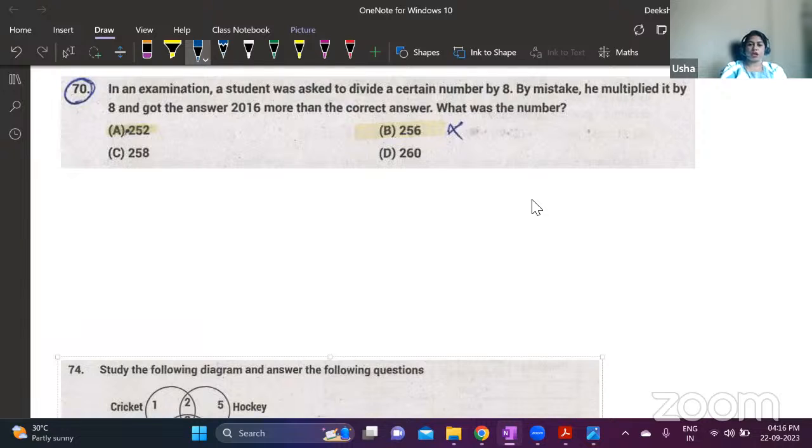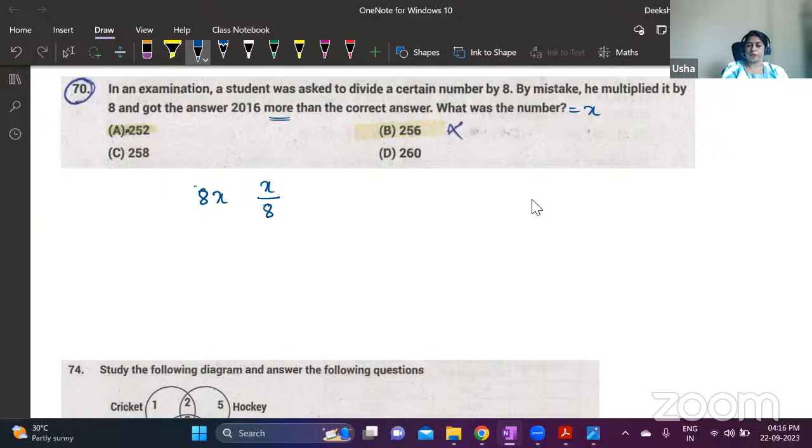In an exam, a student was asked to divide a certain number by 8. By mistake, he multiplied it by 8 and got an answer 2016 more than the correct answer. What was the number? Let me take the number as x. He is supposed to divide that number by 8, which will be x by 8. But what he did, he multiplied it by 8. When a number is divided by 8 we get a small number, but when the same number is multiplied by 8 we get a bigger number. Because of this, he got 2016 more than the correct answer.